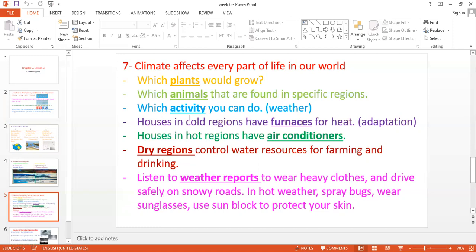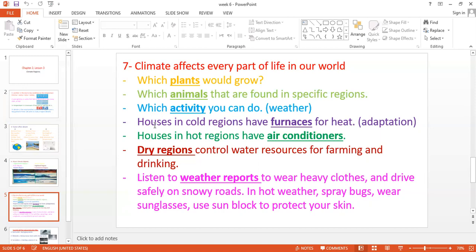Number three, which activity you can do? Any activity you can do is related to the weather. For example, in the summer, we can go swimming, we can go hiking, we can do many activities. Winter also has its activities, like, for example, skating, which happens in the winter. So the climate affects our activities. Yes.